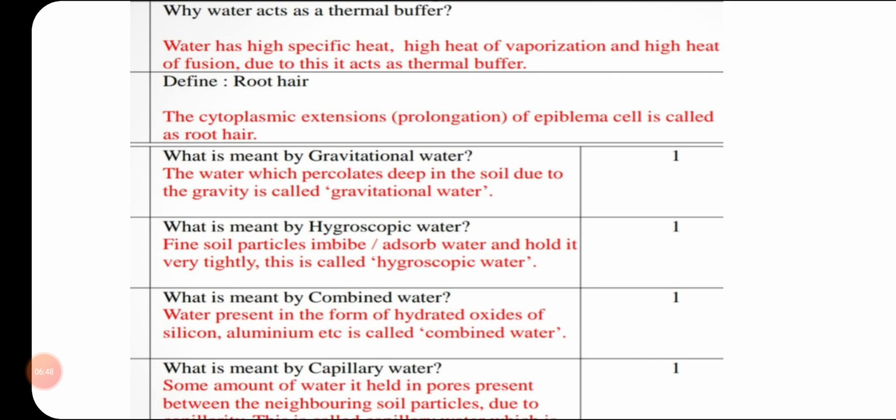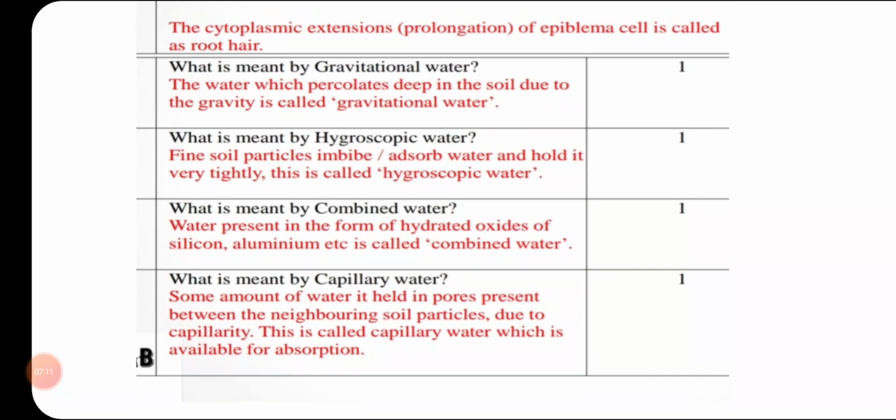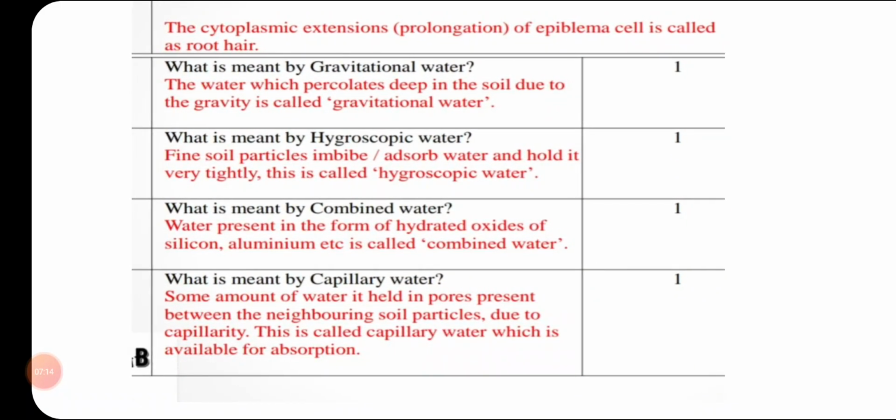Next, what is hygroscopic water? Fine soil particles imbibe, absorb water and hold it very tightly. This is called hygroscopic water. What is meant by combined water? Combined water is the water present in the form of hydrated oxides of silicon, aluminium, etc. Next, what is meant by capillary water? Some amount of water is held in pores between neighboring soil particles due to capillarity. This is called capillary water, which is available for absorption.